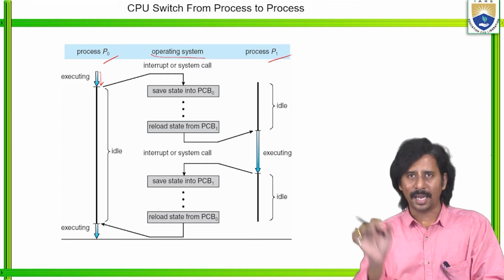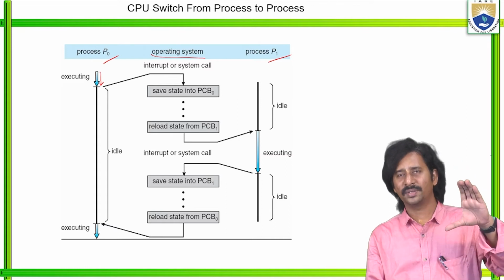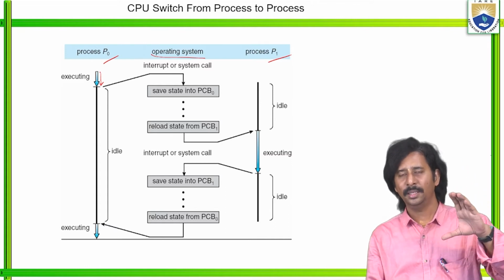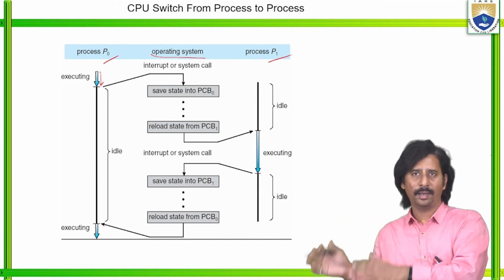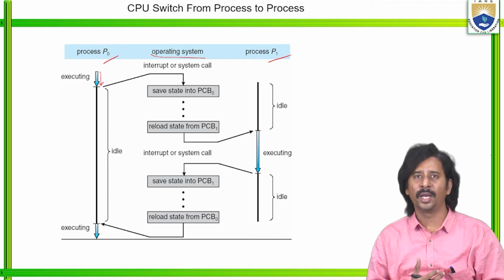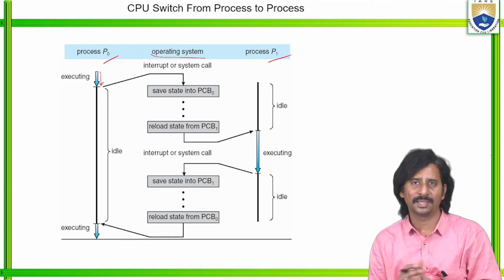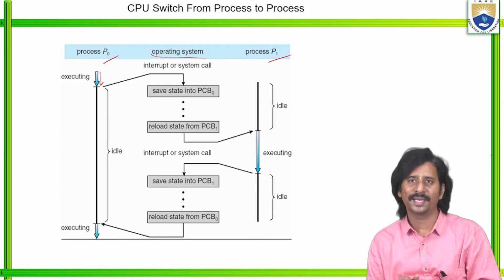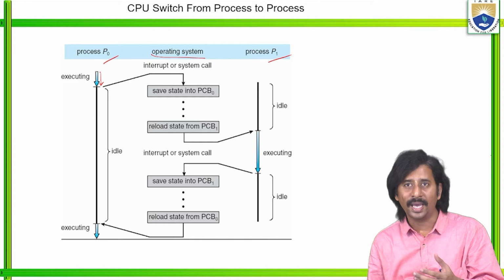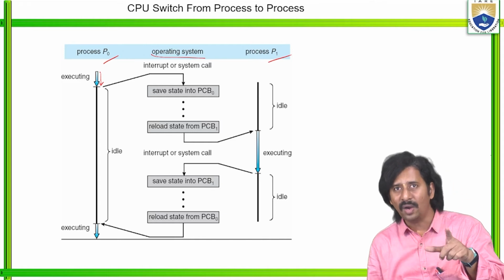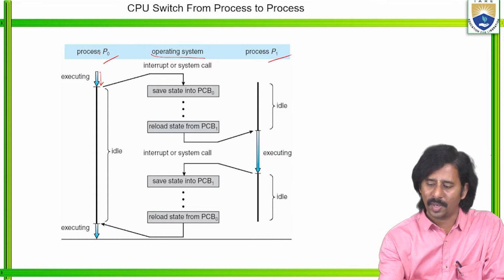If any interrupt or system call occurs, then the process under execution saves its state and enters into the waiting state. That process saves its state into the PCB of the first process, here process P0.